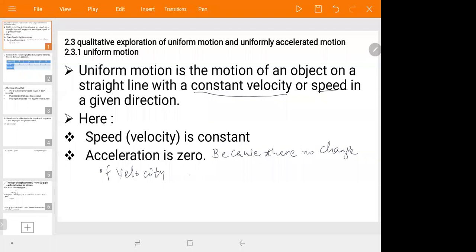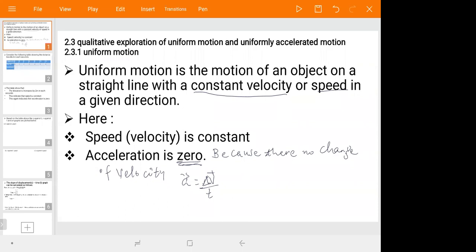Acceleration is equal to change of velocity over time taken. If there is no change of velocity, our acceleration becomes zero, okay? Therefore, uniform motion is the motion of an object on a straight line with a constant velocity or speed in a given direction.